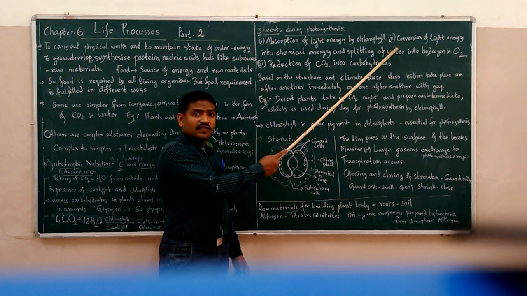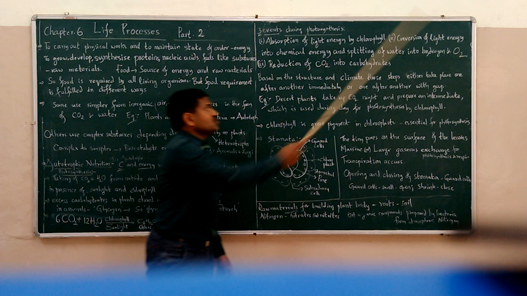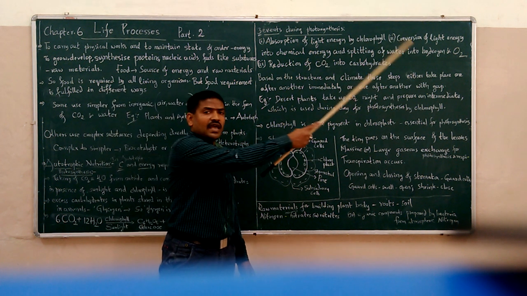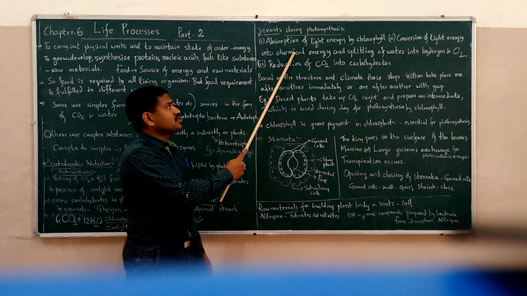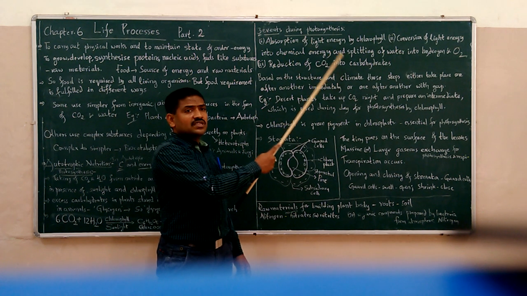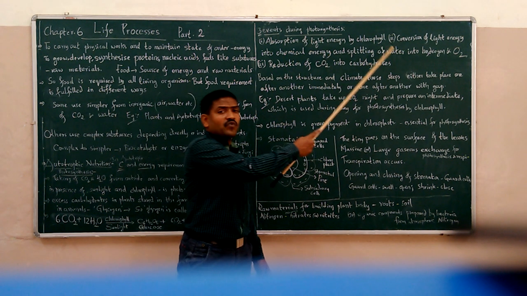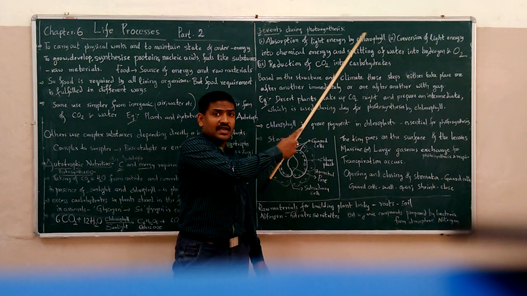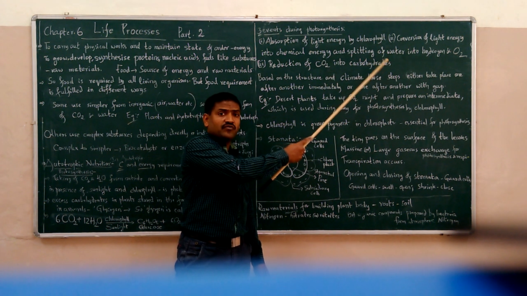Then conversion of this light energy into chemical energy. Then, using this chemical energy, splitting of water, because the light energy is used in splitting of water.